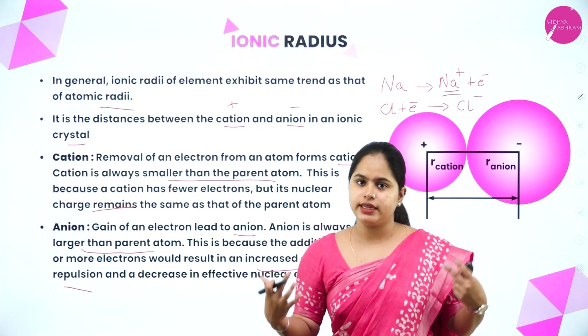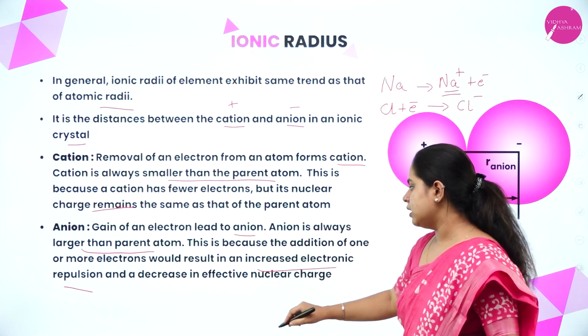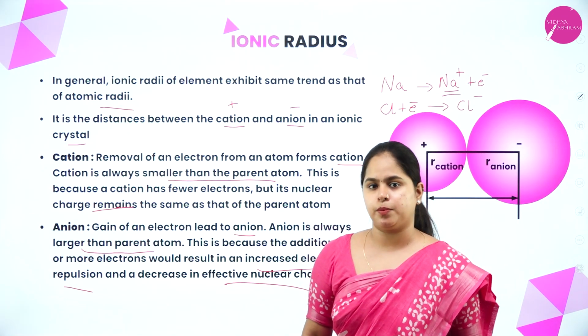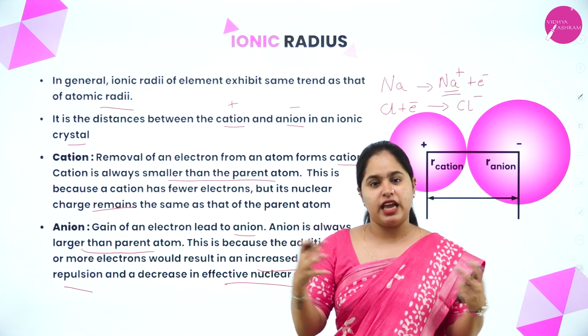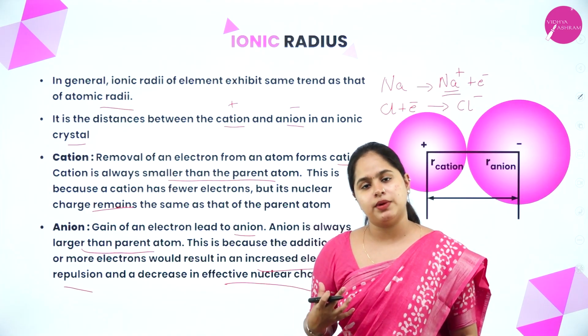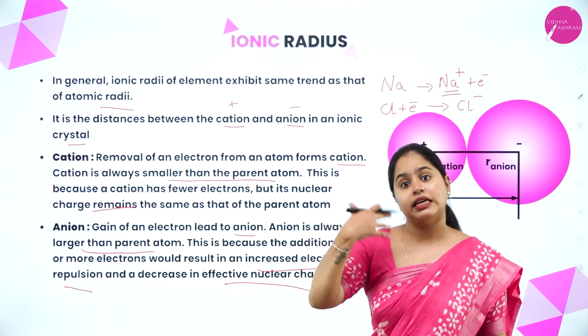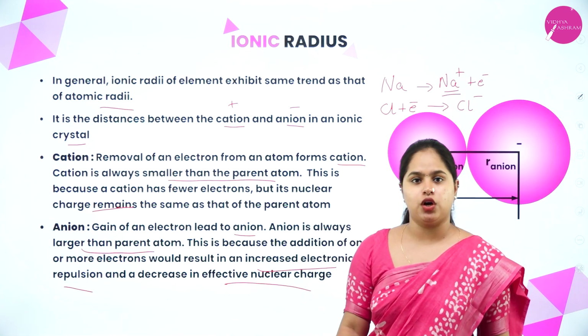We know that all these electrons are negatively charged, so they will start repelling each other, and hence a decrease in effective nuclear charge will take place. The attraction between the nucleus and electrons, the effective nuclear charge, will decrease. Hence the size of the atom increases when it forms an anion. Clear? So that is about cation and anion.